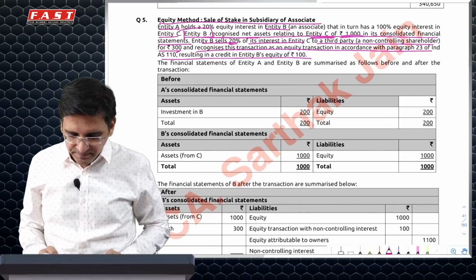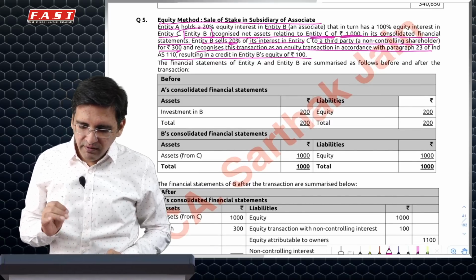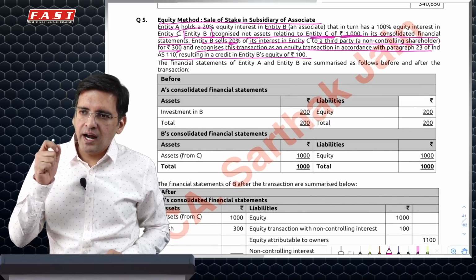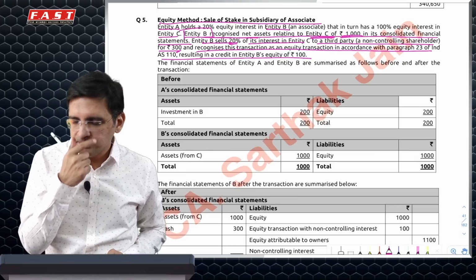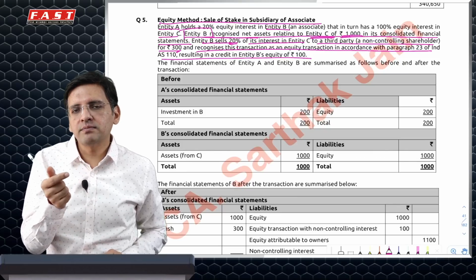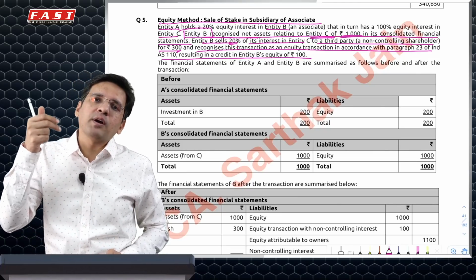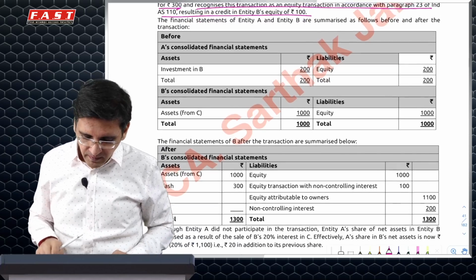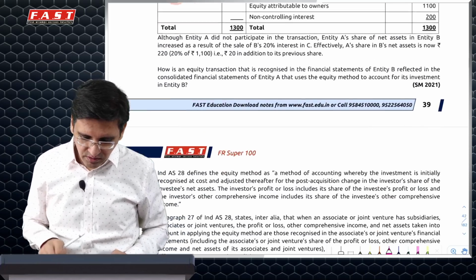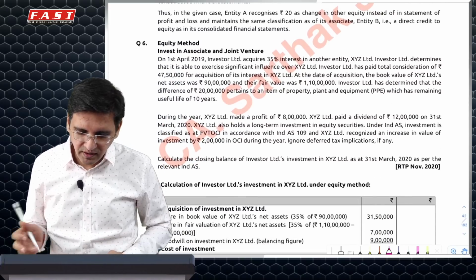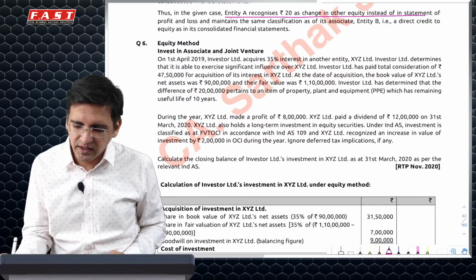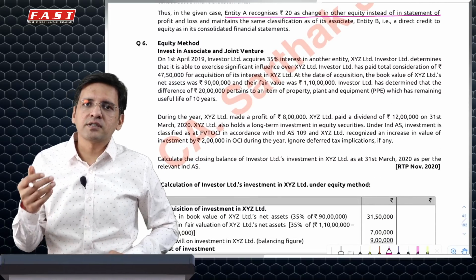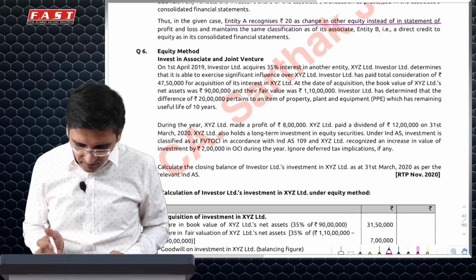So the question which comes is, when A consolidates with B, we will add up all post-acquisition profits of B. Amongst these post-acquisition profits, will this 100 increase in reserve also be added? Absolutely, because we will add any increase in reserves of B. So that is mainly what the question is all about. You just have to do that adjustment, nothing more than that. Entity A also recognizes a gain of 20, which is 20% of 100.